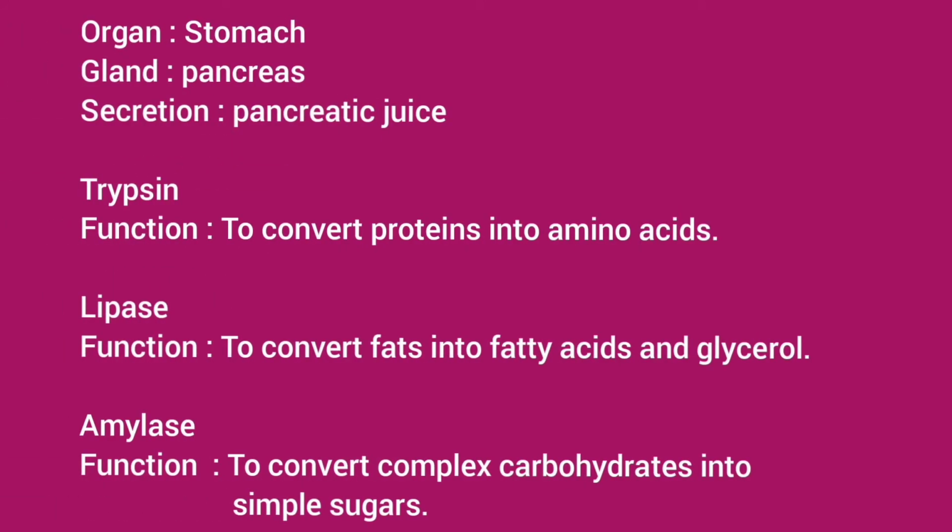Next gland is the pancreas, which secretes various pancreatic juices. The first one is trypsin, and its function is to convert proteins into amino acids. The next juice is lipase. Its function is to convert fats into fatty acids and glycerol. The third one is amylase. Its function is to convert complex carbohydrates into simple sugars.